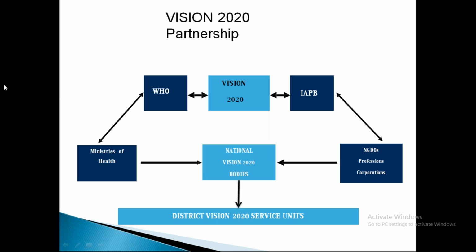Sorry, WHO is included. Ministry of Health is included. So National Vision 2020 bodies are there, from there to district vision service units. NGOs, professionals, and corporate sectors will all help, and IAPB is also included in this.